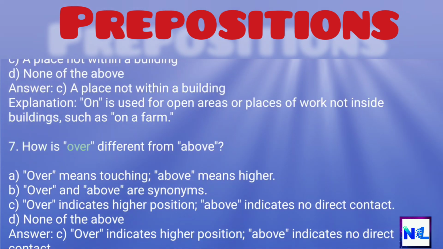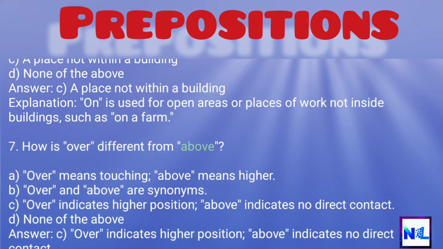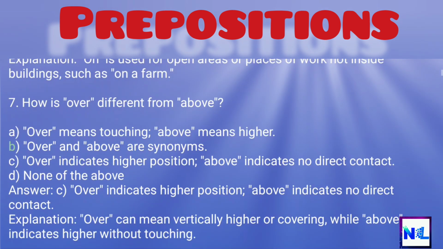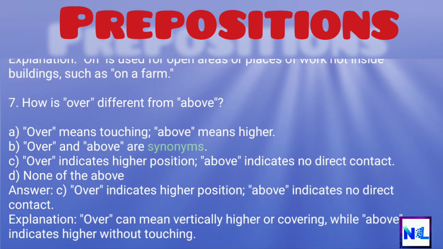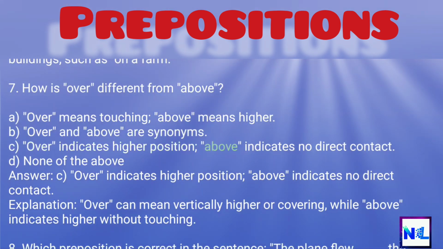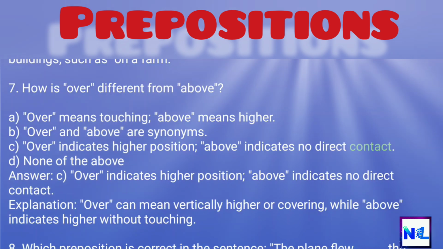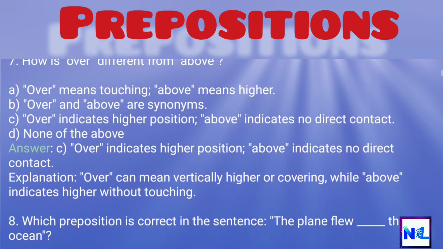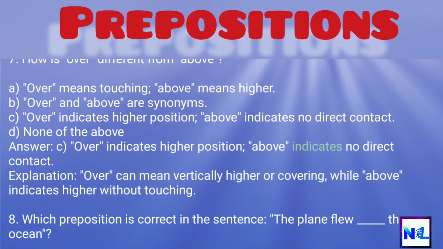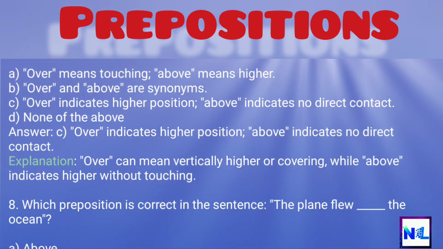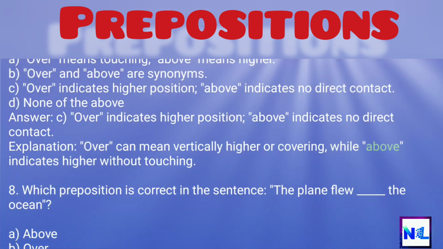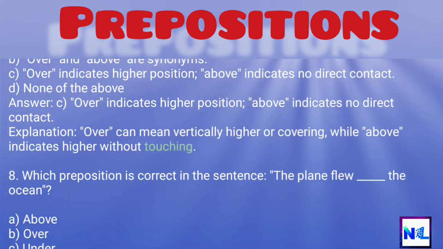7. How is over different from above? A. Over means touching. Above means higher. B. Over and above are synonyms. C. Over indicates higher position. Above indicates no direct contact. D. None of the above. Answer. C. Over indicates higher position. Above indicates no direct contact. Explanation. Over can mean vertically higher or covering, while above indicates higher without touching.